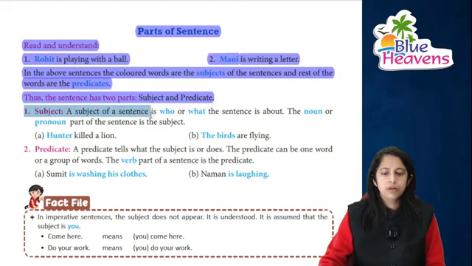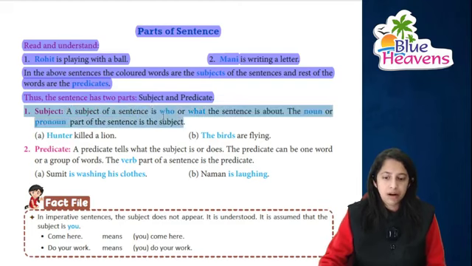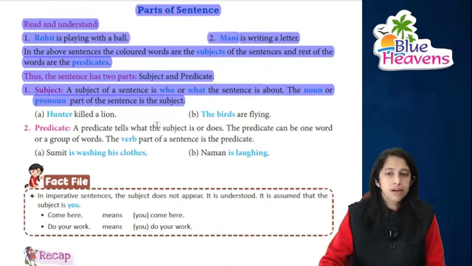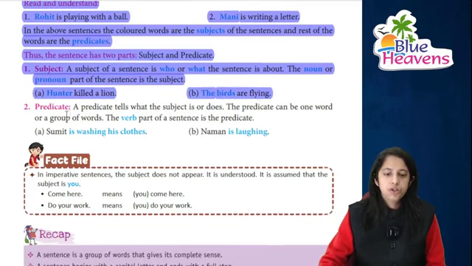Subject क्या होता है? Subject of a sentence is जिसके बारे में आप बात कर रहे हैं. It is who or what the sentence is about. किसके बारे में है? The noun or pronoun part of the sentence is the subject. जैसे रितु is a good girl, रितु की जगह आप she लगा दीजिए तो रितु और she दोनों के दोनों क्या हैं? They are the subject, right? The hunter killed a lion and the birds are flying, और birds जो है fly कर रहे हैं.